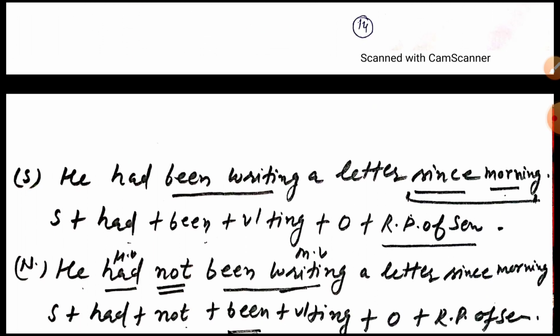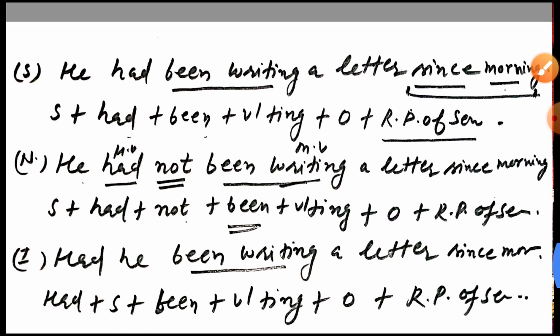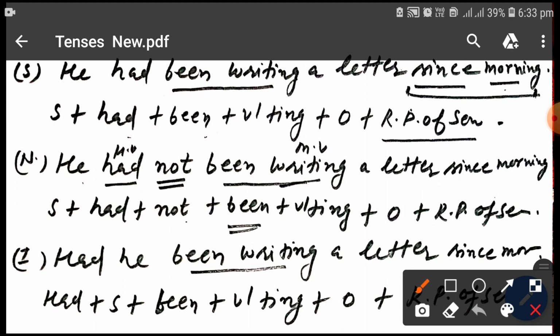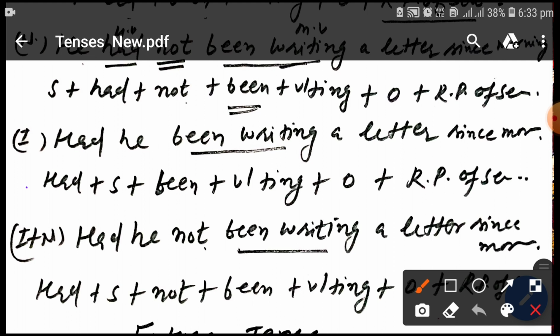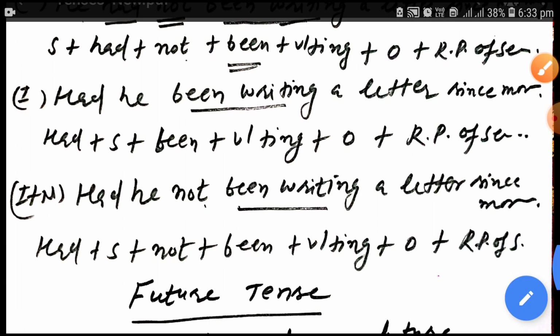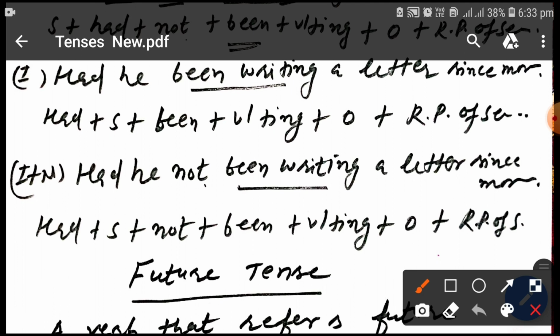This is the structure for simple sentence of past perfect continuous. This is the structure of negative sentence of past perfect continuous tense. This is the structure of interrogative sentence of past perfect continuous. This is the structure of interrogative plus negative sentence of past perfect continuous.